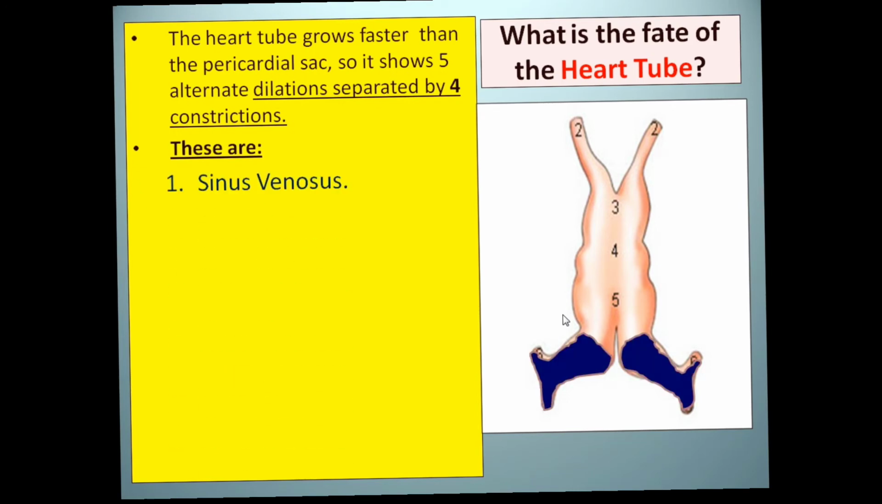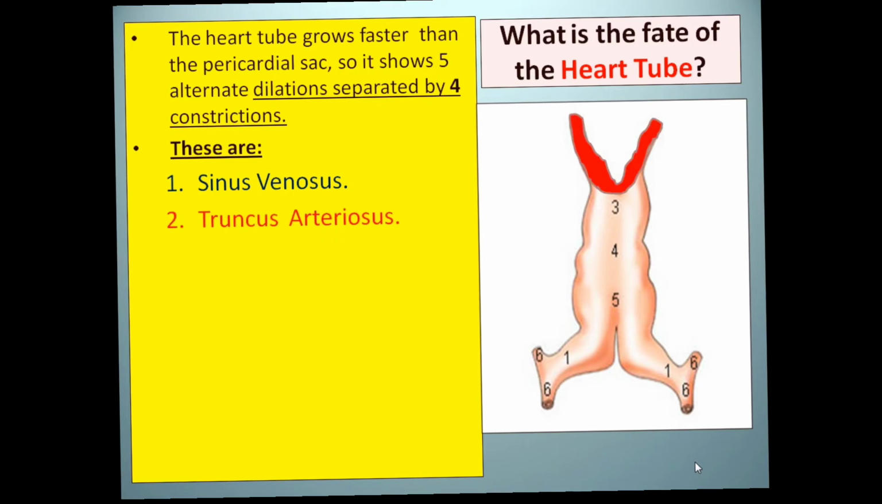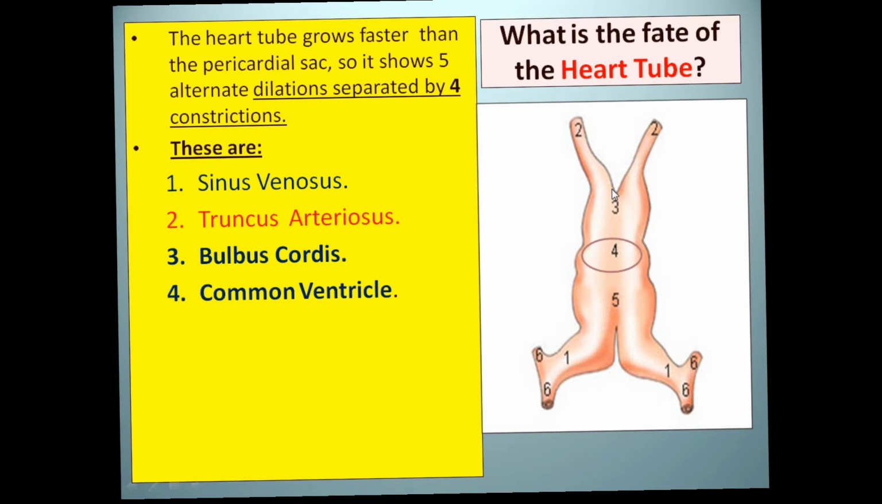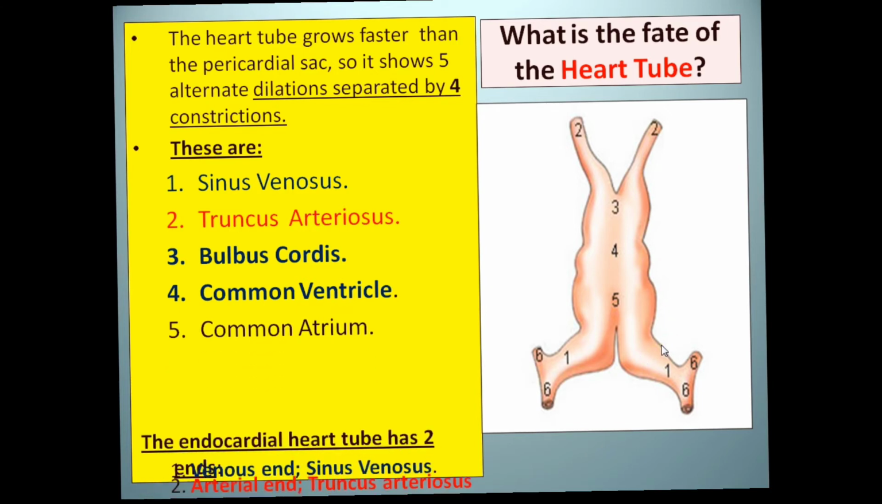Okay, so what are the fates of these? One is the venous end, I have told you. The venous end is the sinus venosus. Then the second is the truncus arteriosus. The cranial part is the arterial end, and it is connected with the developing pharyngeal arches. They are interconnected with the developing pharyngeal arches, and that is called the truncus arteriosus. Next to the truncus arteriosus is the bulbus cordis. Then below the bulbus cordis there is a further dilatation called the primitive or common ventricle, and below the ventricle there is the atria.